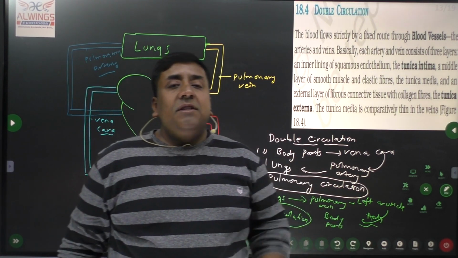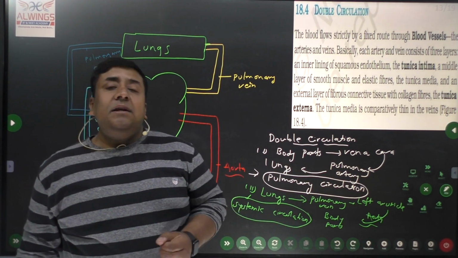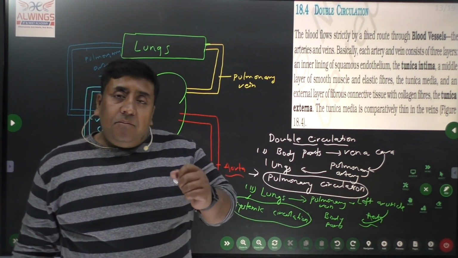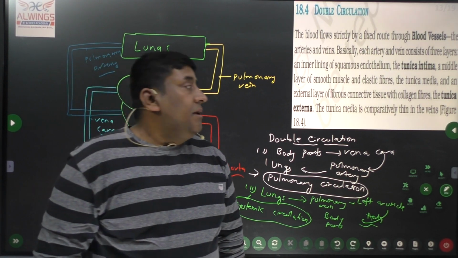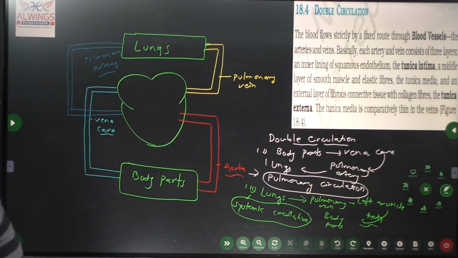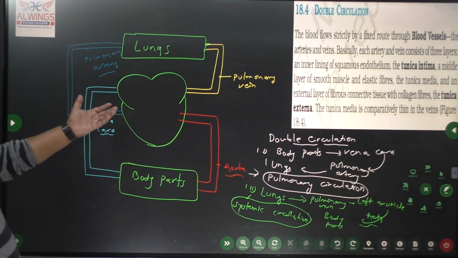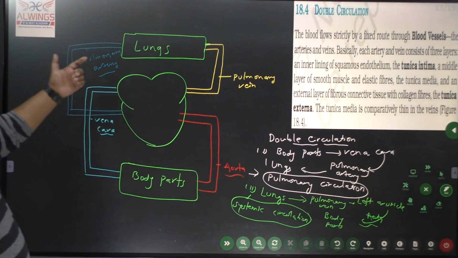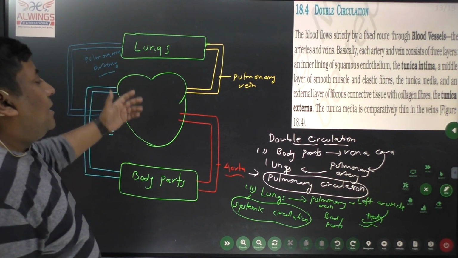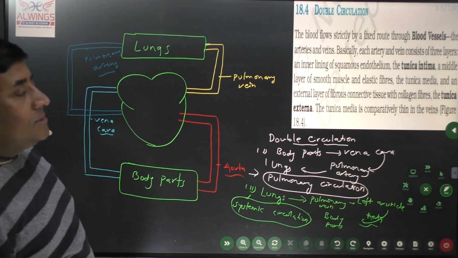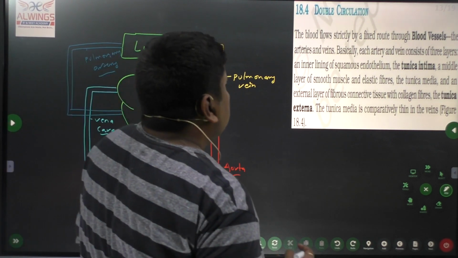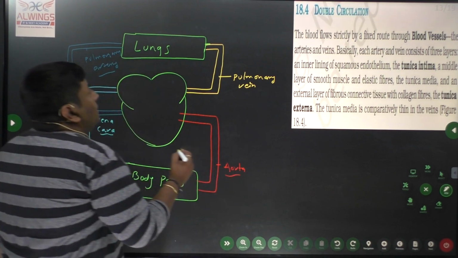Now the first circulatory system includes the circulation between the lungs and heart, whereas the second is between the body parts and heart.